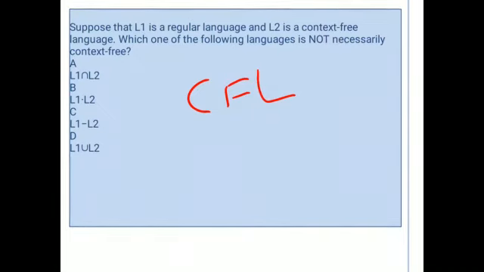So from the given options, option C is the right answer, because if the CFLs are not closed under complementation, the complement of a CFL also need not be context free. So from the given options, option C, L1 minus L2 is the right answer.